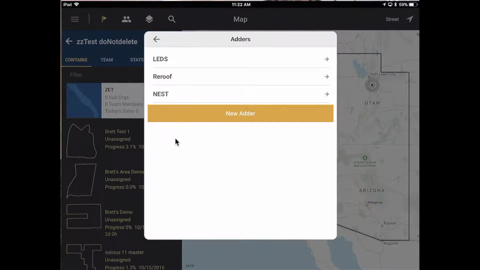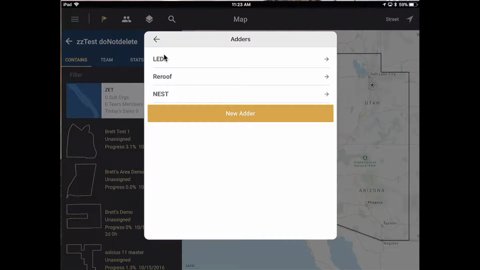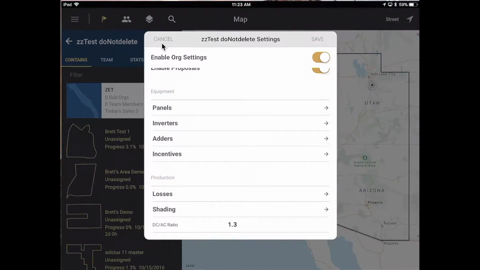Adders and incentives. Notice that I have access to a few adders or incentives. I actually have the ability as an owner to come in and create new adders and incentives. Now, there's a detailed training video on how to work with the adders and incentives, but I wanted to make you aware that these are right here, and you have the ability as an owner to work with those and set those up. I can delete them. I have full capability inside of that adders tab. Same thing with incentives right here.